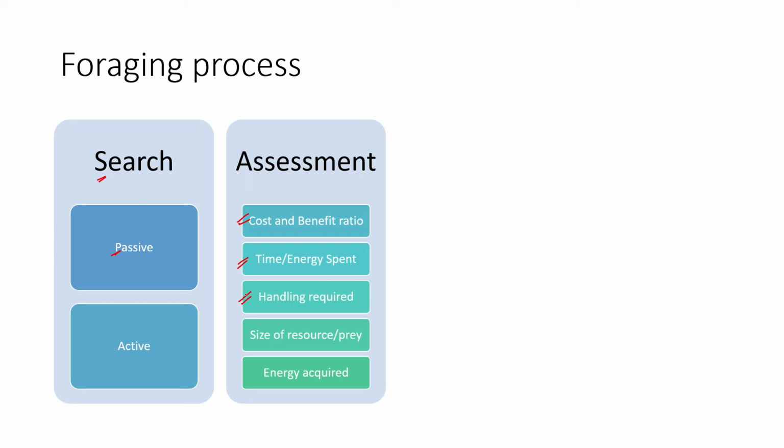Let's say it has spines, scales, or hard flesh. How much time will I spend removing all of that? Let's say I spent the energy and hunted down a particular prey. If it is a rhino, then I'll have to take more time to handle it, to remove the upper parts so that I'll be able to eat the lower flesh. Then there is the size of the prey or the resource.